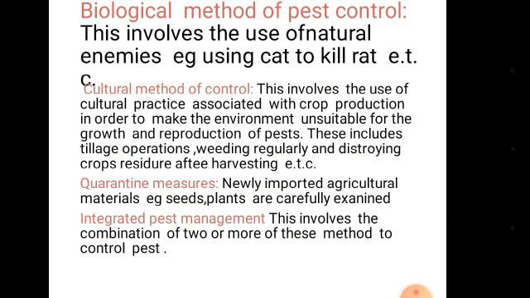When we buy crops from abroad, or even when you buy crops from the market, like beans, you keep them for some time to monitor if there is any growth of weevils on them before you introduce them into the ones you have previously at home.